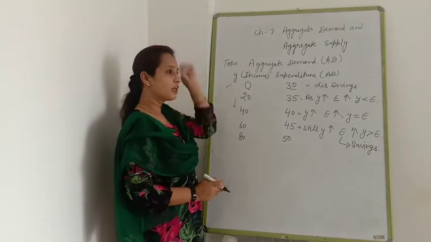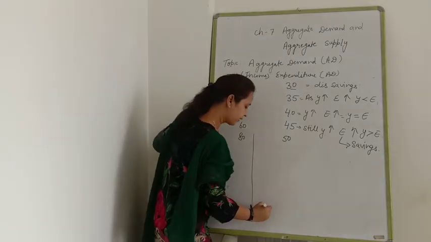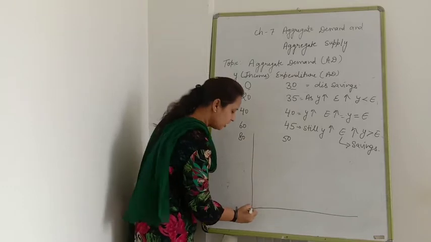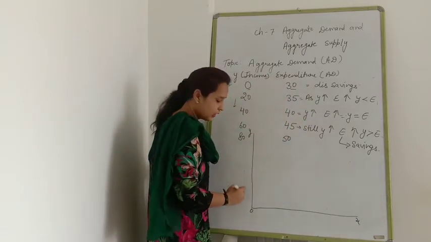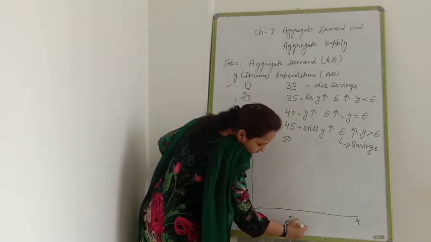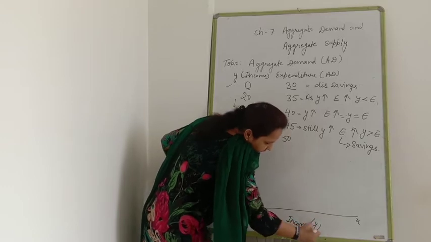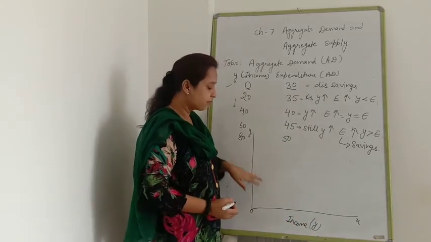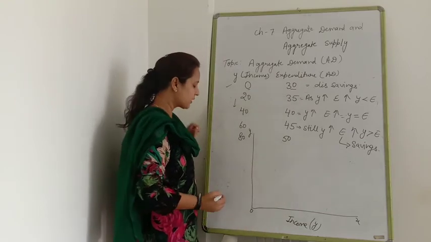Now I am going to explain this with a diagram. See here, all of you know how to draw the diagram. 0, X and Y. Clear? On the OX axis we are going to take always income. Forget it. In aggregate demand we take prices on the OY axis, but here we are going to take income always on the OX axis.